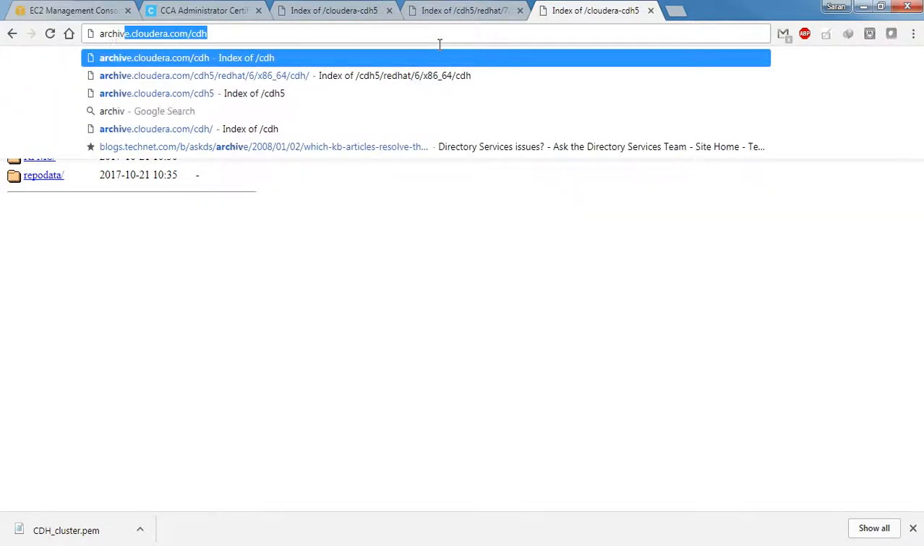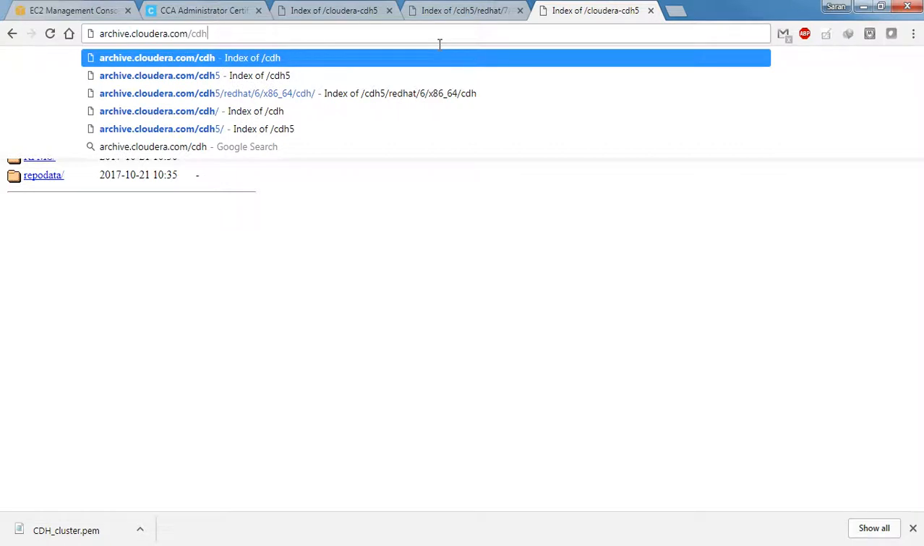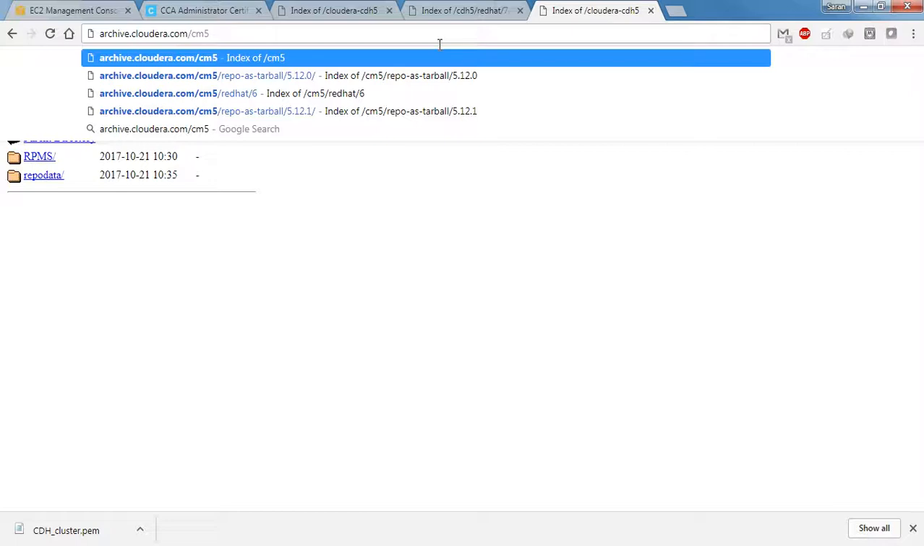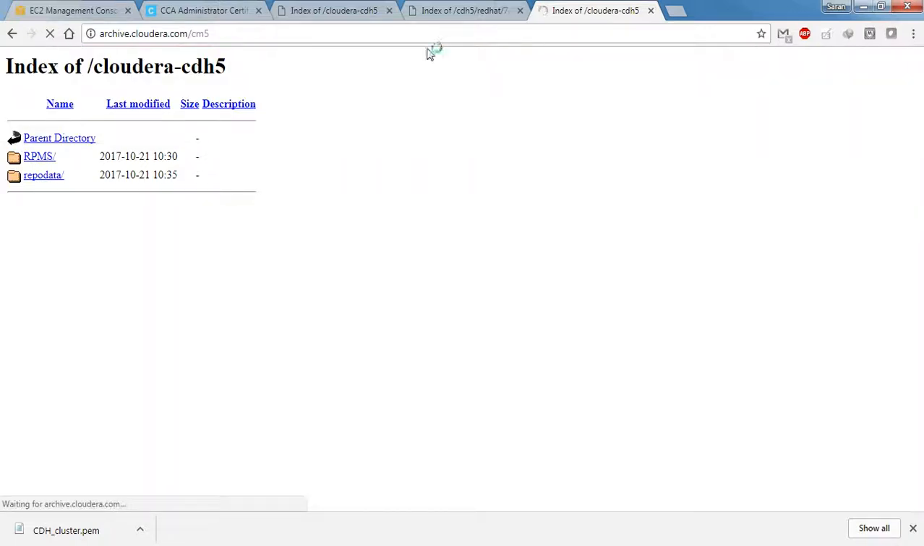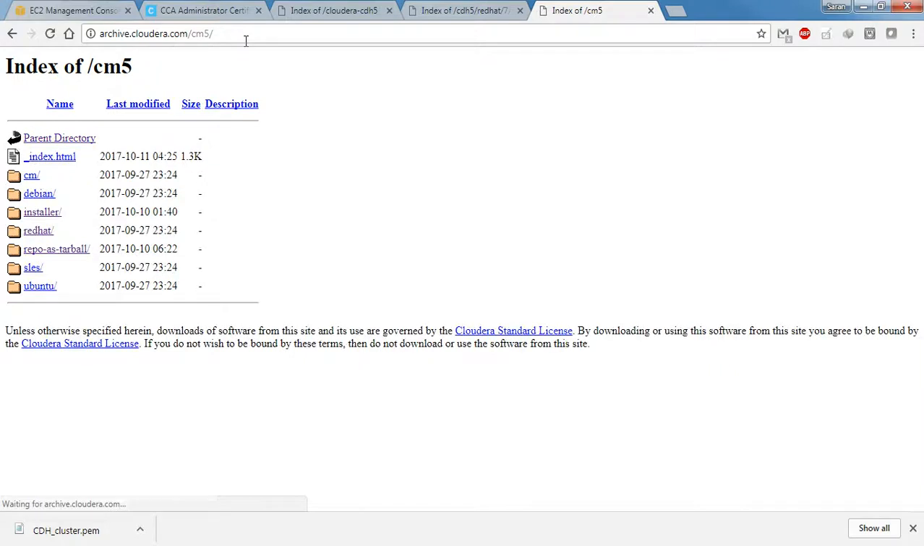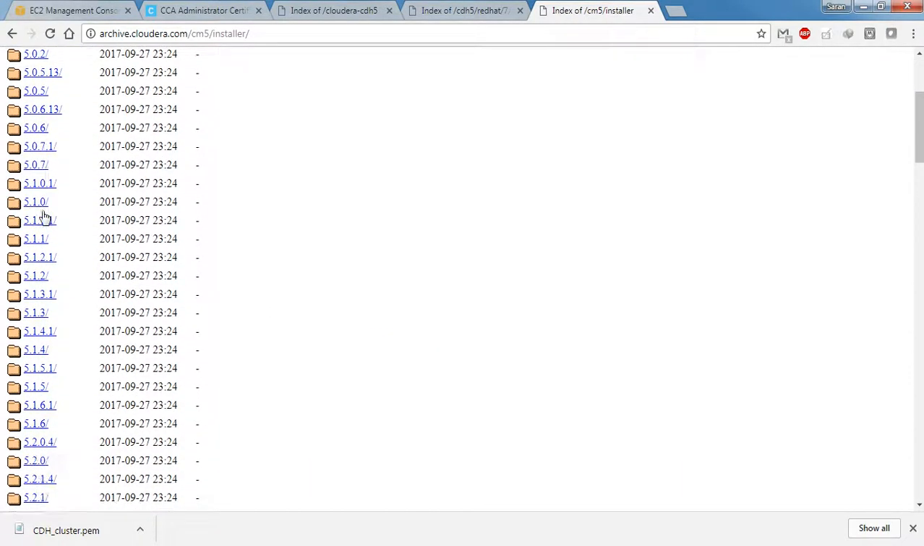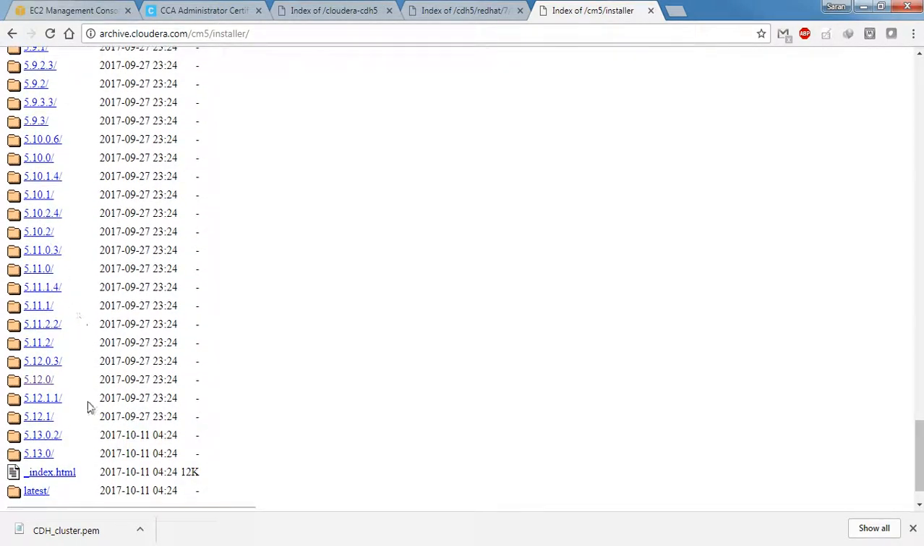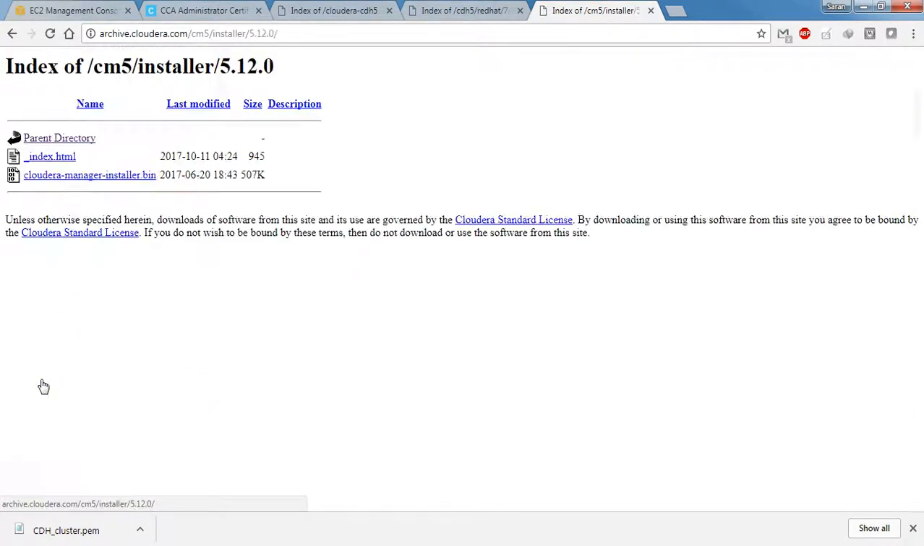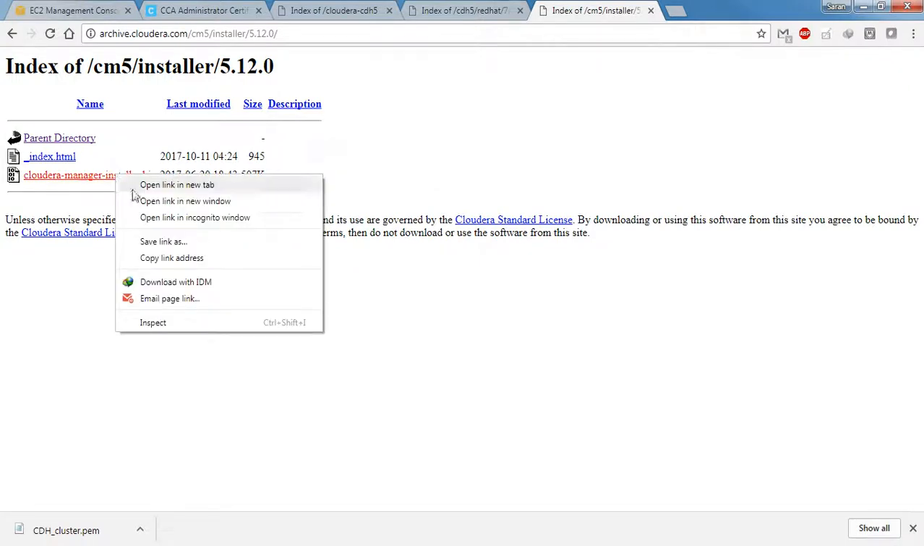So go to archive.cloudera.com and then cm5. In that there is an installer folder, where you can choose 5.12.0 and then the Cloudera Manager installer bin file. You can right click and copy the link address